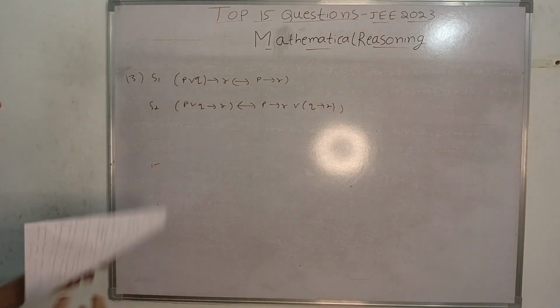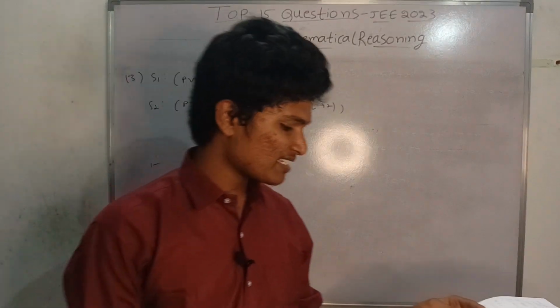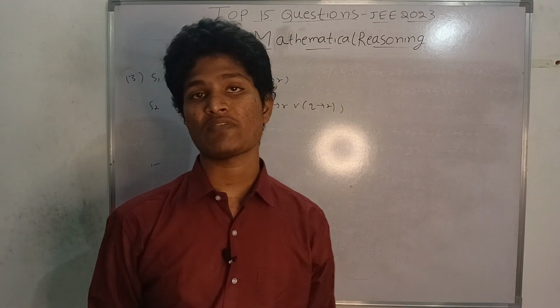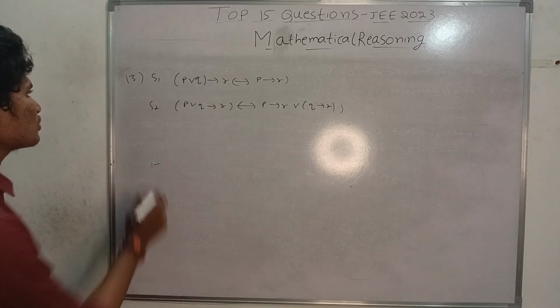You have to see the options: statement S1 is tautology, neither S1 nor S2 is a tautology, only S2 is tautology, both S1 S2 are tautology. Means you have to check whether it is tautology or not.